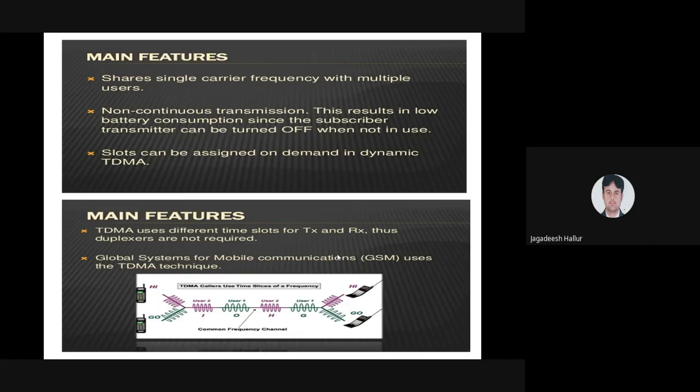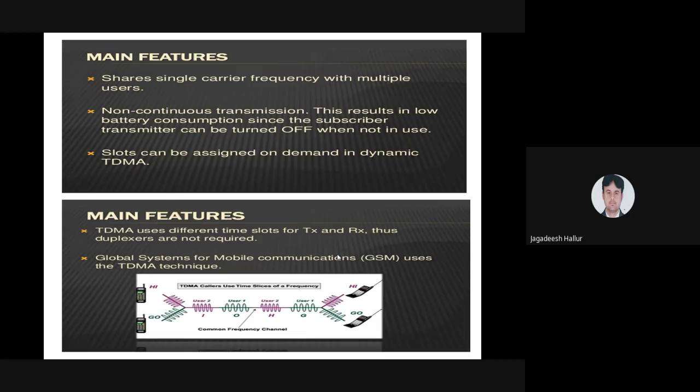And again, some of the functions are there. The TDMA uses different time slots for transmitter and receiver. The duplexers are not required. Well, here he has mentioned the duplexers. A duplexer is used for the transmitter and receiver in FDMA. The duplexer block is not required for the transmitter and receiver blocks because he is using different time slots for individual users. So the duplexer block is not required for the TDMA technique.